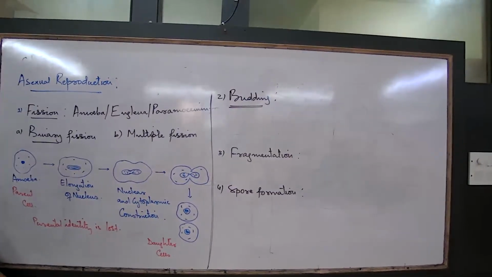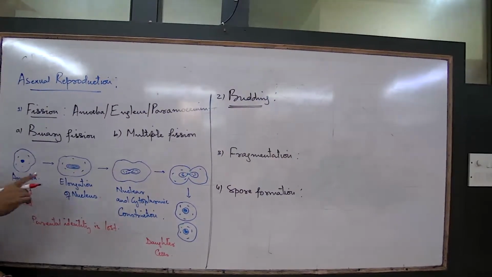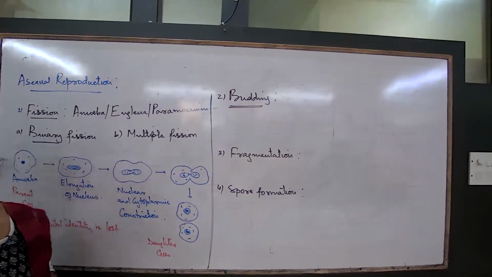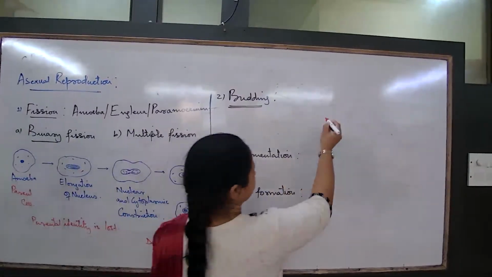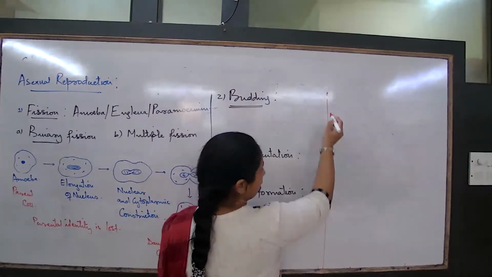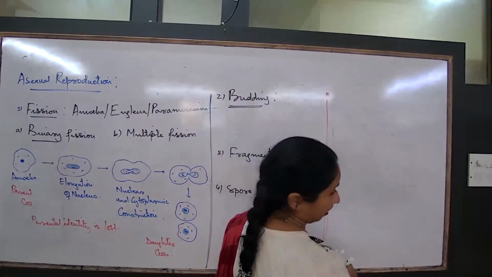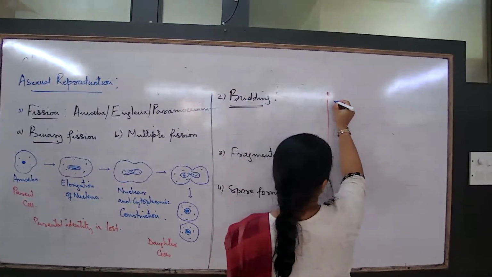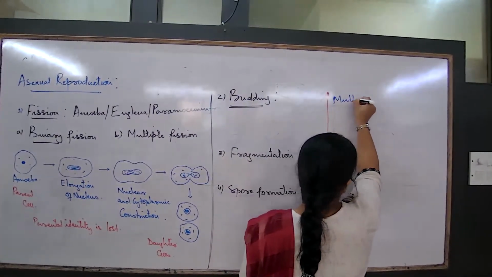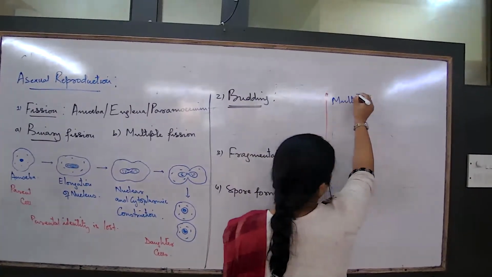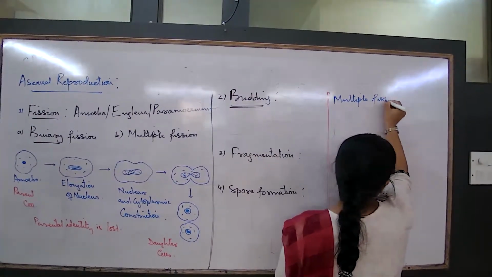Now we talk about the next type, that is multiple fission. For multiple fission, what would the stages be? And then after that, you should be able to write at least 2 differences. Multiple fission. What would the characteristics be?